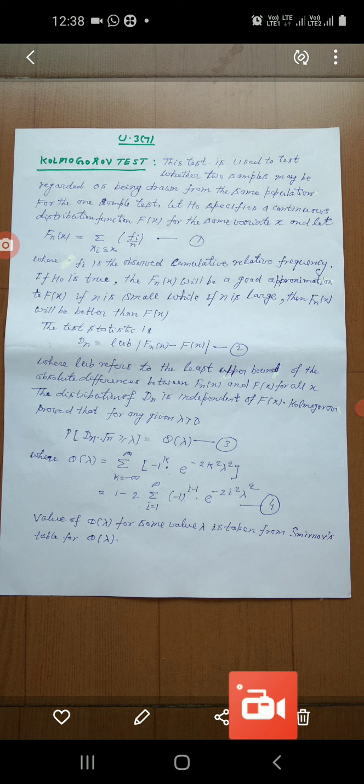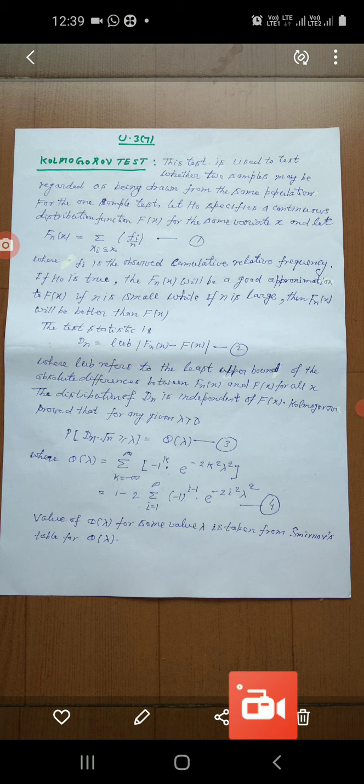If H naught is true, means two samples come from the same population, then Fn(x) will be a good approximation to F(x) if n is small.